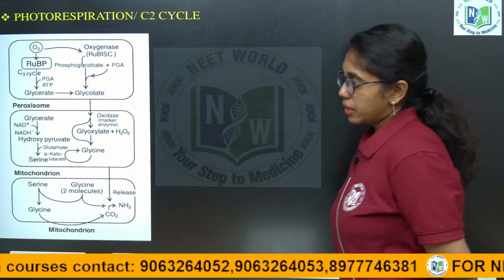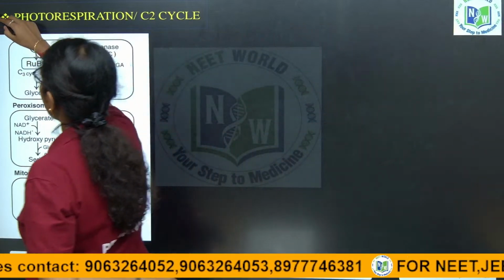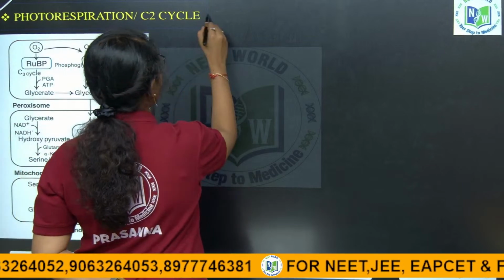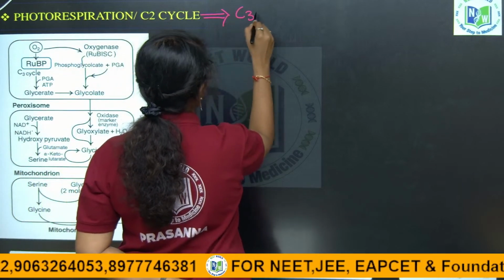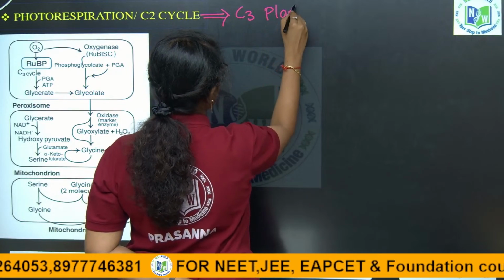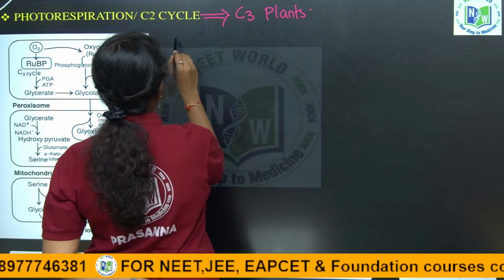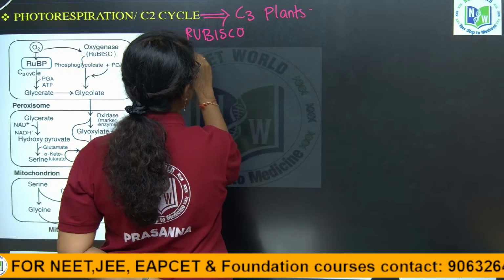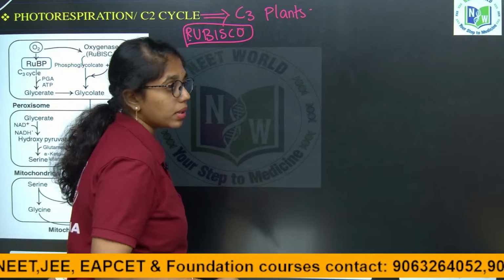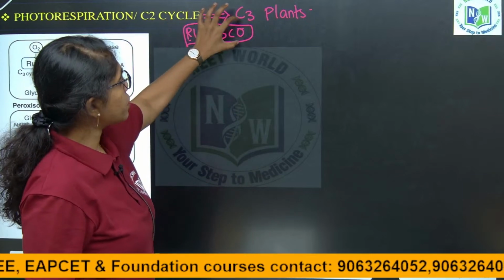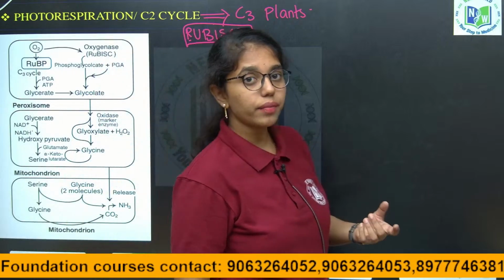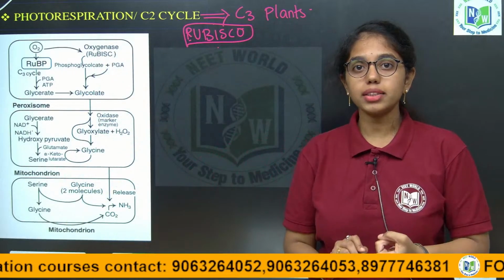Now comes the concept of photorespiration, or the C2 cycle. Do remember this happens only in the C3 plants, and that also because of the enzyme Rubisco. As we have discussed, Rubisco means what? Ribulose bisphosphate carboxylase oxygenase. This has equal potential to bind with carbon dioxide and oxygen, right?